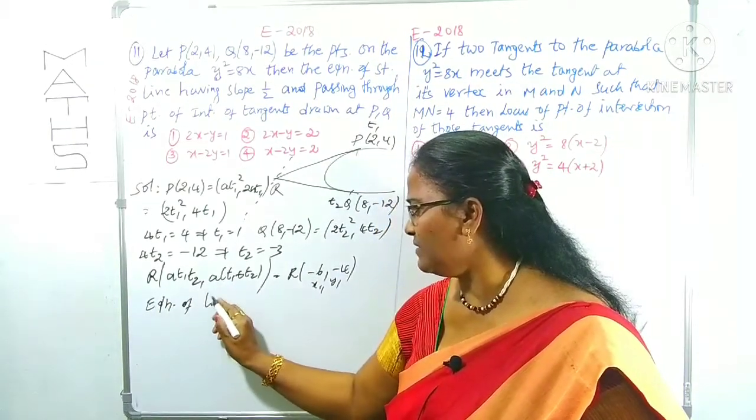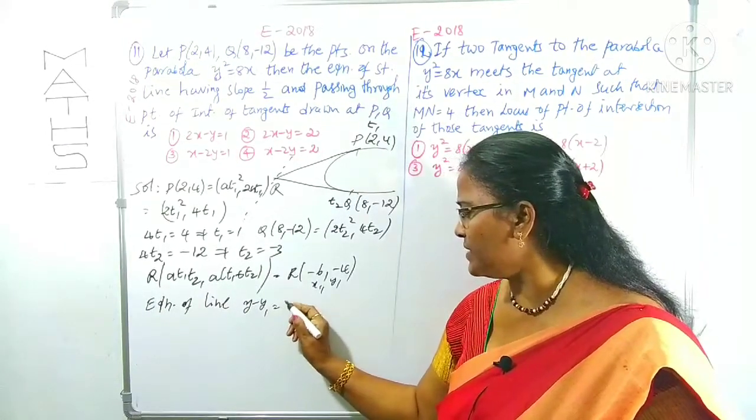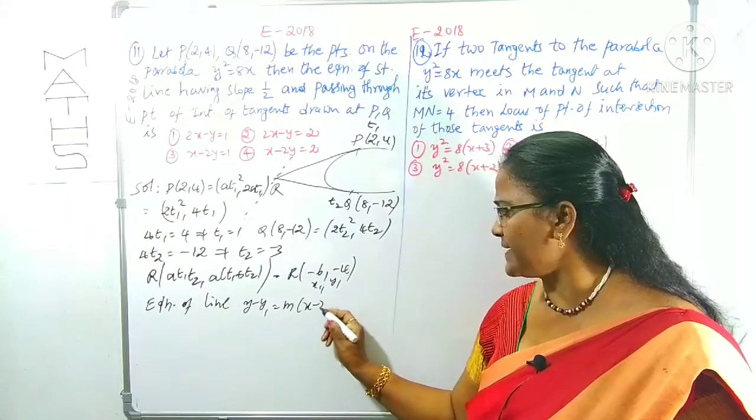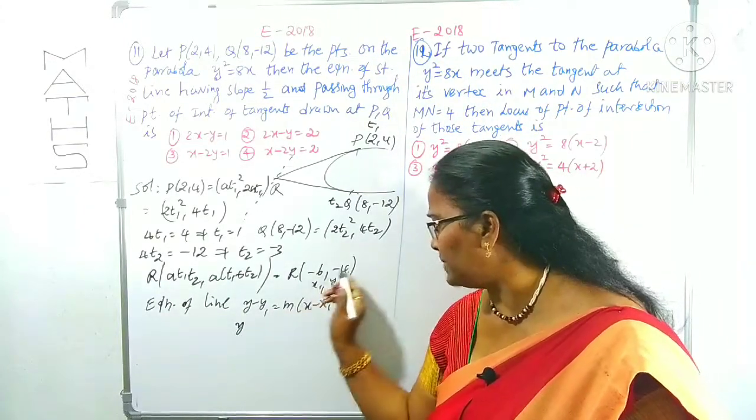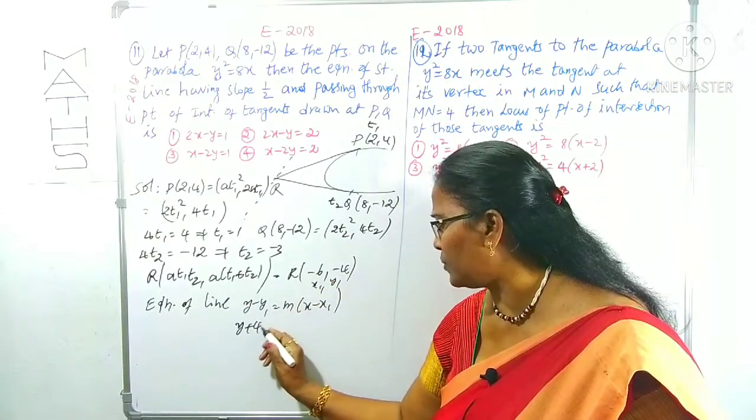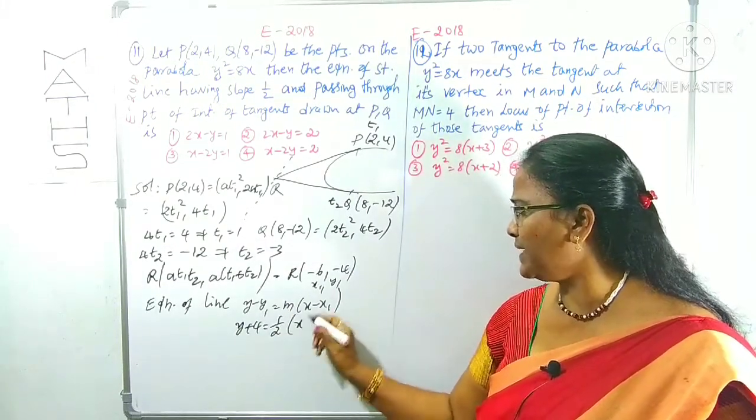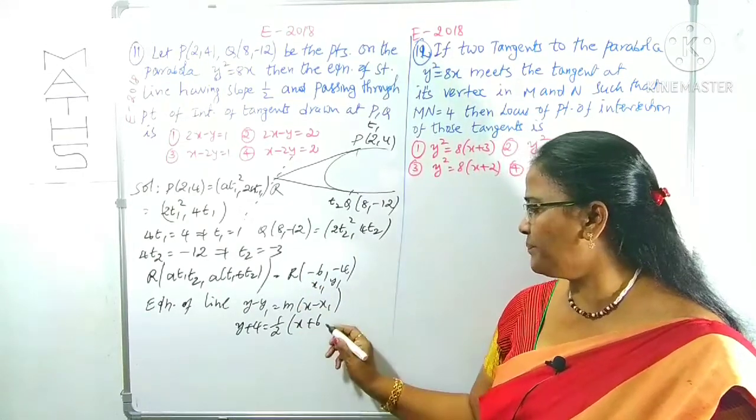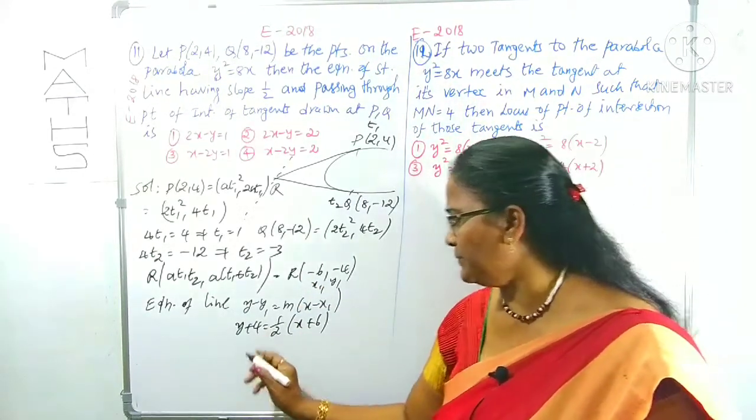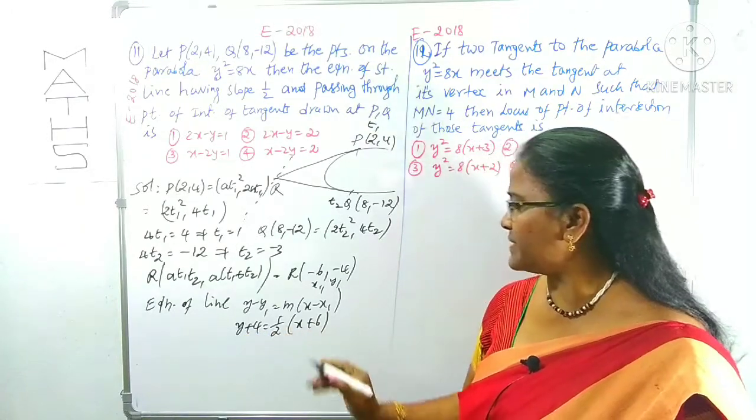Equation of line. What is the slope point form? y minus y1 is equal to m times (x minus x1). Clear? Now y minus y1 here is y plus 4, equal to m, which is 1 by 2, times x minus x1, which is x plus 6. By taking the LCM here, y plus 4 is equal to 1 by 2 times (x plus 6).